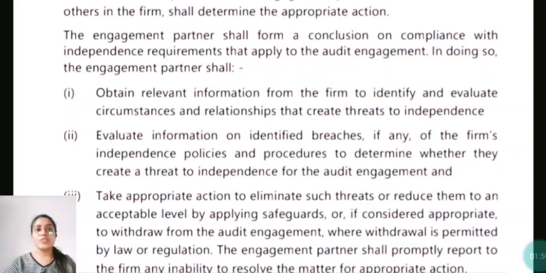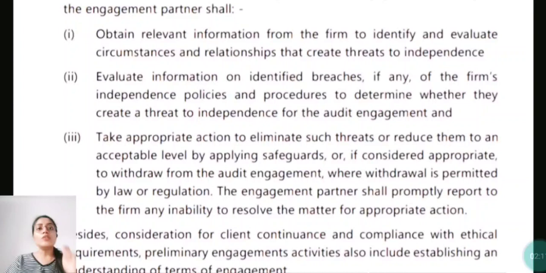So he has to collect the information which will cause a threat to independence. Secondly, evaluate such information on identified breaches, if any, of the firm's independence policies and procedures to determine whether they create a threat to independence for the audit engagement.